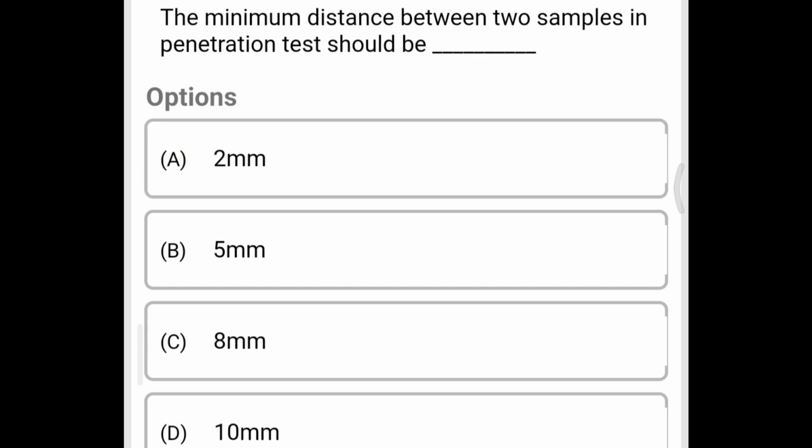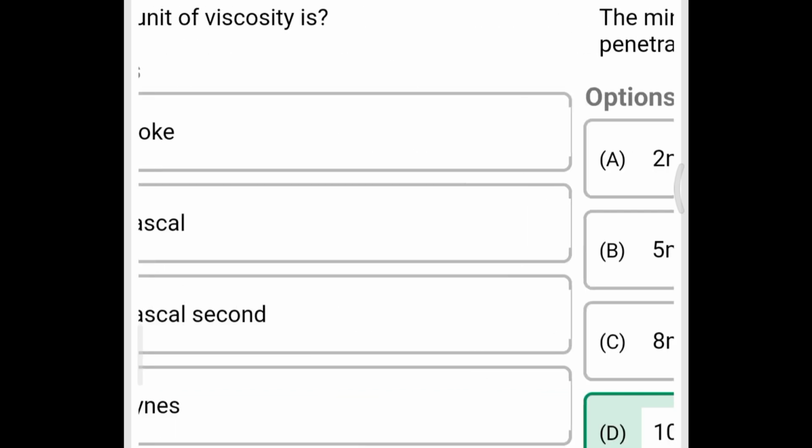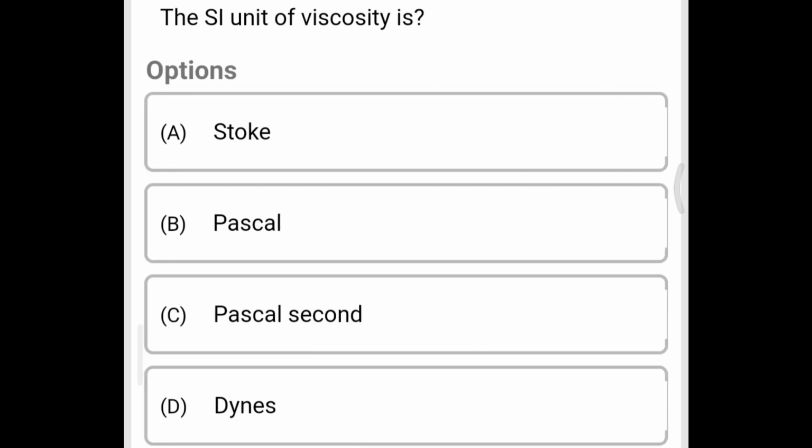Next question, the minimum distance between two samples in penetration test should be option A 2 mm, option B 5 mm, option C 8 mm, option D 10 mm. The correct answer is option D 10 mm. Next question, the SI unit of viscosity is option A Stokes, option B Pascal, option C Pascal second, option D Poise. The correct answer is option C Pascal second.